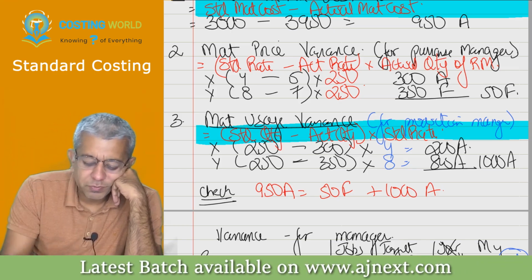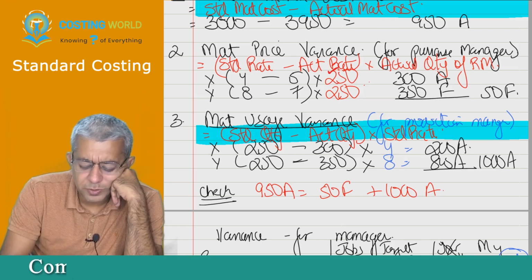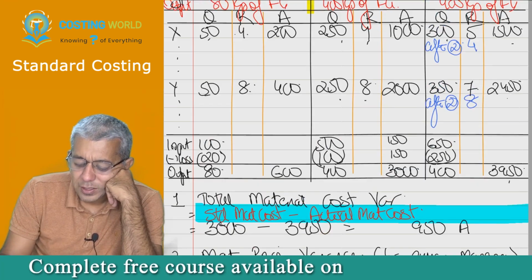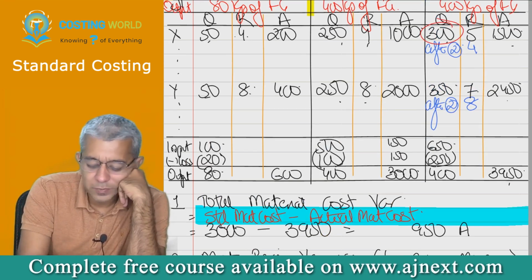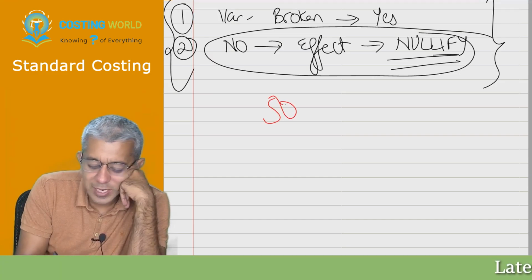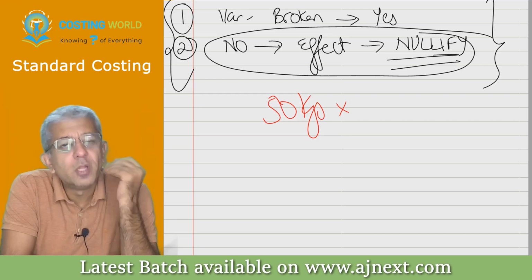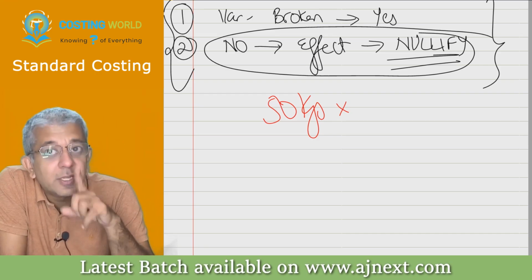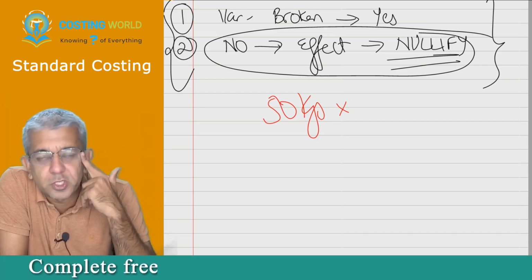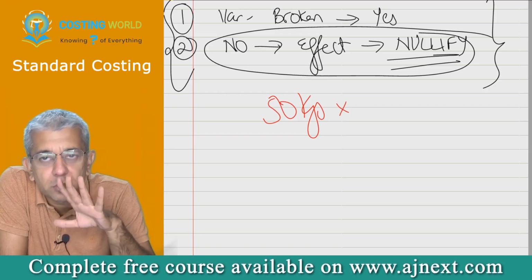They should have, in this case, purchased or consumed 250, but in reality, we purchased 300. Tell me, this extra 50 kgs must have been purchased on the request of which person? Speak the name properly. Purchase manager or production manager? Production manager. Are there any two thoughts about it?